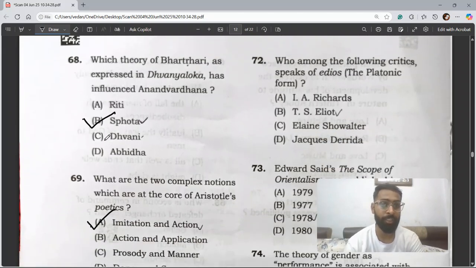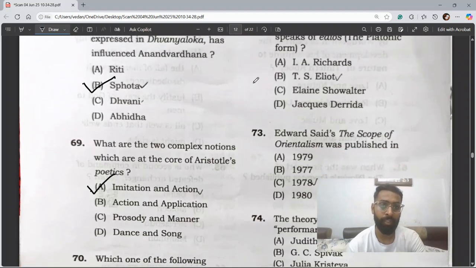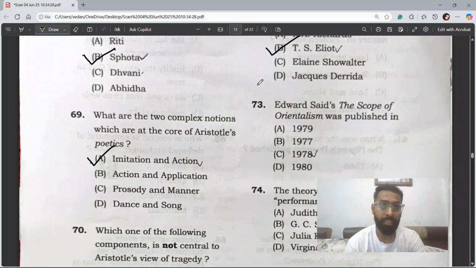Question number 72. Who among the following critics speaks of ideas? So, as I have searched on Wikipedia, Google, and everywhere, I have found that the Platonic form is directly related to Plato, but that option is not given here. So out of these options, the most appropriate option would be B, T.S. Eliot. Though he does not directly talk about the Platonic form, out of these four options, option B would be more appropriate. So yeah, B is the right answer.